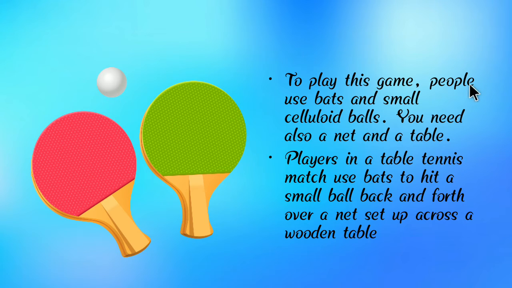To play this game, people use bats and a small ball. You also need a net and a table. Players in a table tennis match use bats to hit a small ball back and forth over the net set up across a wooden table.